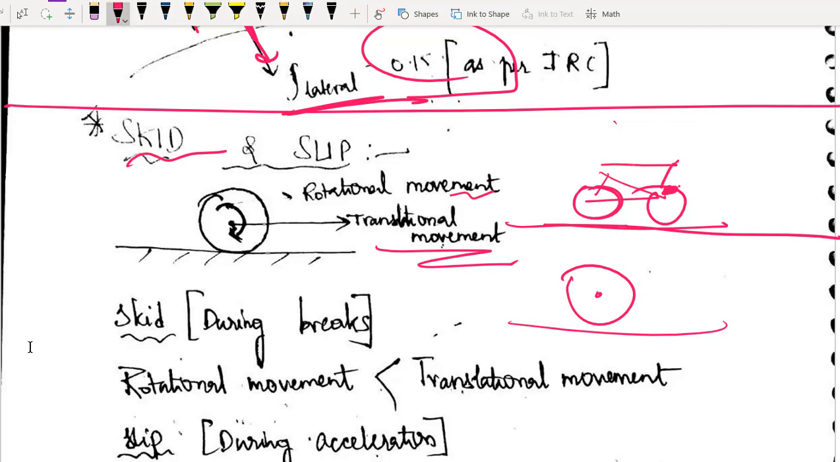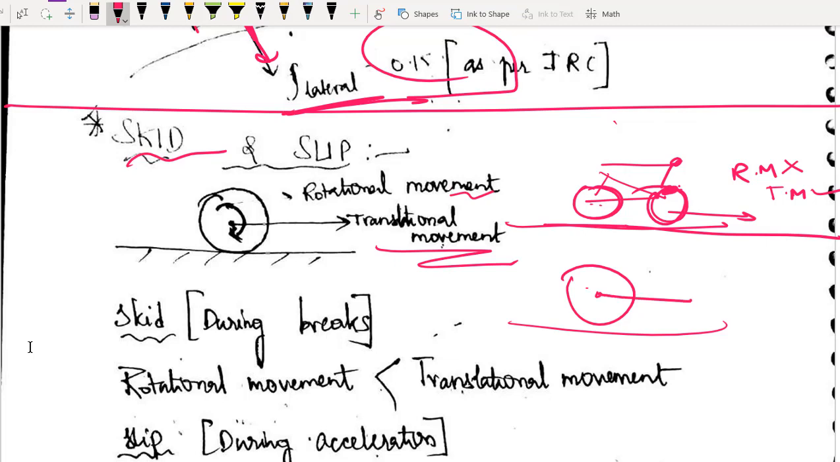Whenever you have applied the brake, what will happen? Obviously your tire stops rotating. So rotational motion is reduced. But what happens when you are skidding? Your translation motion will be more. You are translating, but your rotational motion is not there. Your translation motion is working, but your rotational motion is not working. This type of condition we call a skid condition.